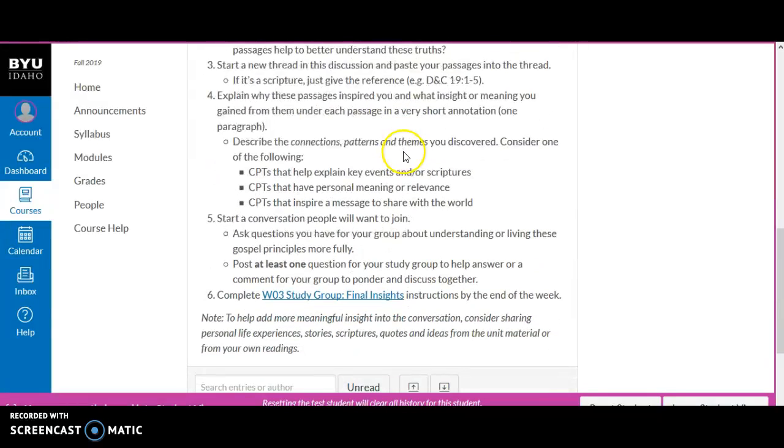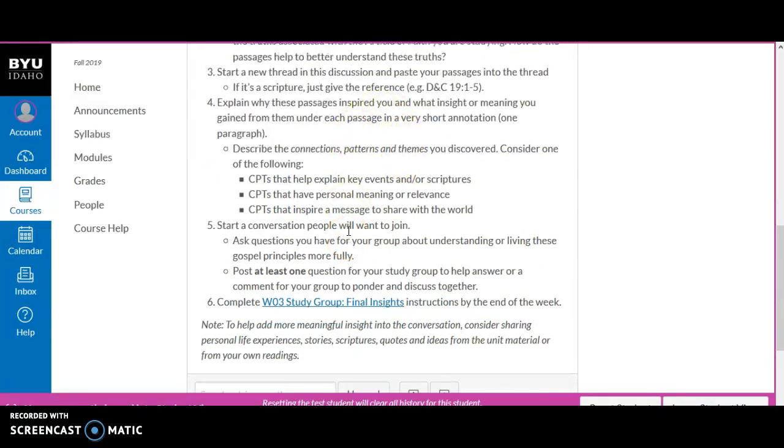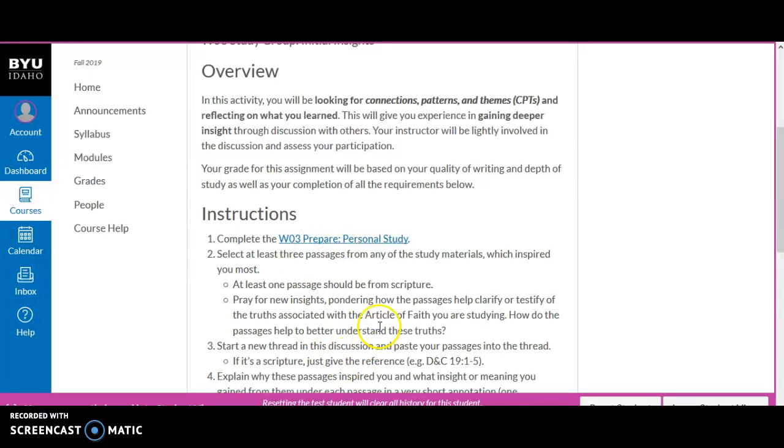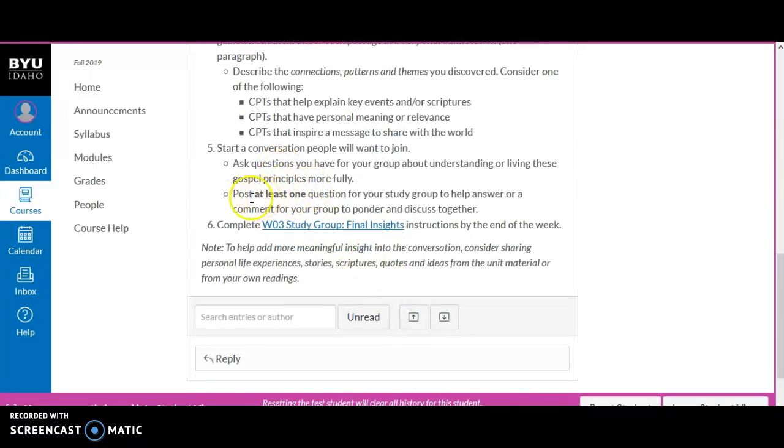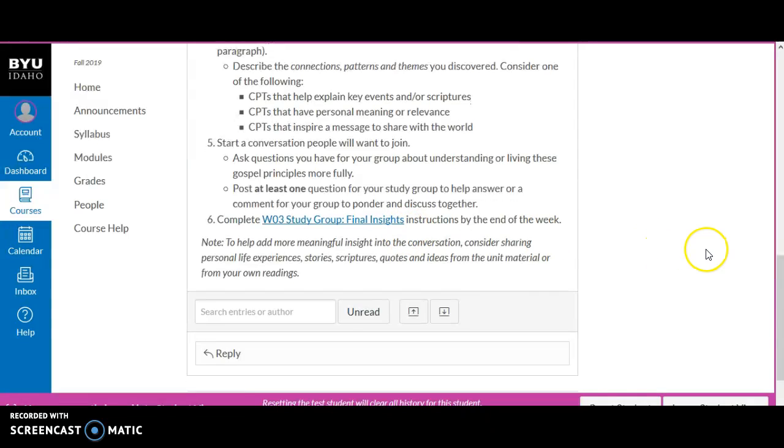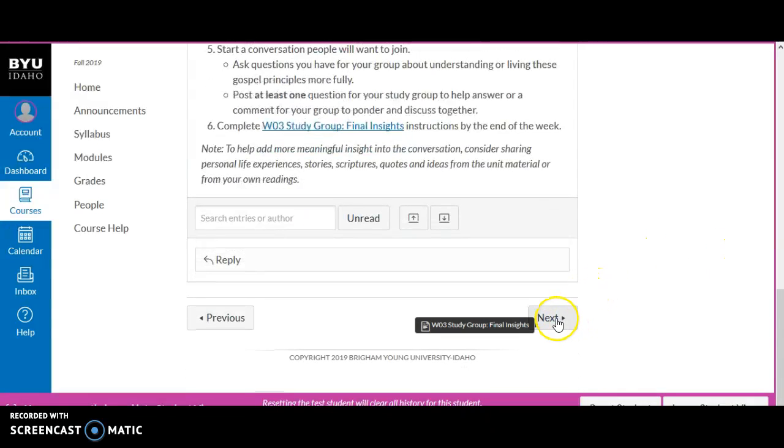It gives you some instructions to go through. Again, we're sharing at least 3 references that have stood out to us from the week. And make sure that you include at least one question. And as I reviewed those discussion boards last week, it looked great. There were some wonderful questions, and I loved how you were engaging and sharing personal insights and experiences to help people find some answers to those questions and deepen our understanding of it.